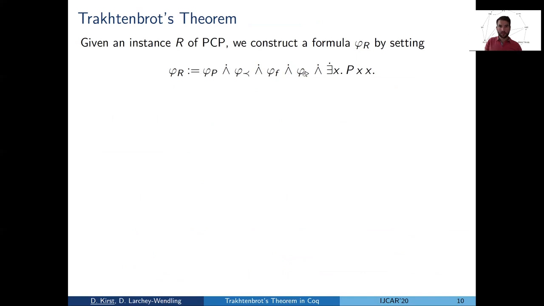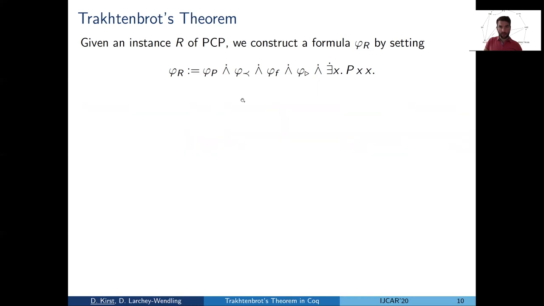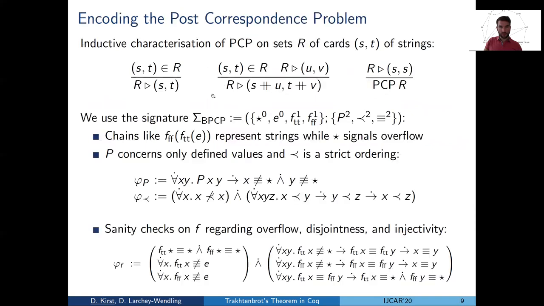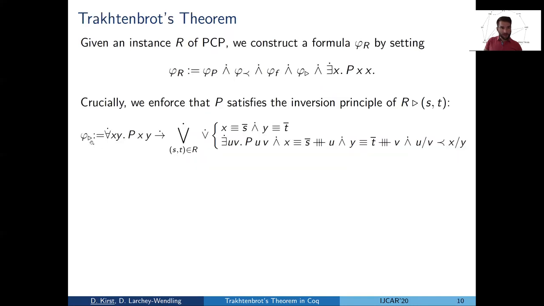And the crucial part that I have to explain now is phi triangle, which basically encodes the inversion principle of derivability. So if we look back, we see that derivability had these two rules. So either we have direct derivability or composed derivability, and phi triangle makes sure that the model behaves similarly.